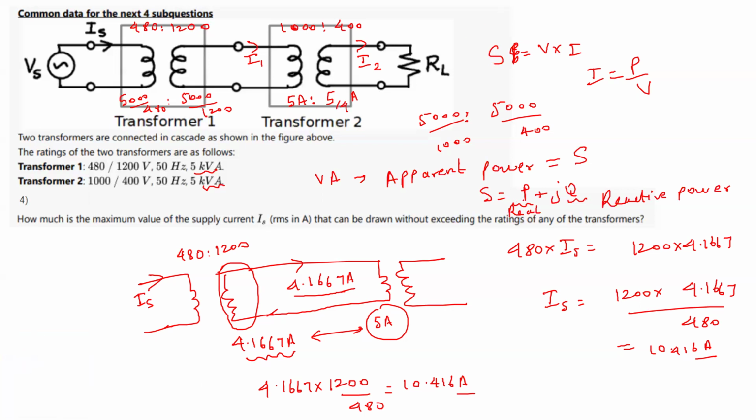Now P, which is the real power, you can see in a power triangle. For understanding electrical machines, it is important to have good circuit theory, only then can you understand all these terminologies. So this is a power triangle, and this is phi. This is your apparent power, whose unit is volt ampere. This is the real power, whose unit is watts, and this is the reactive power, whose unit is var, written as VAR.